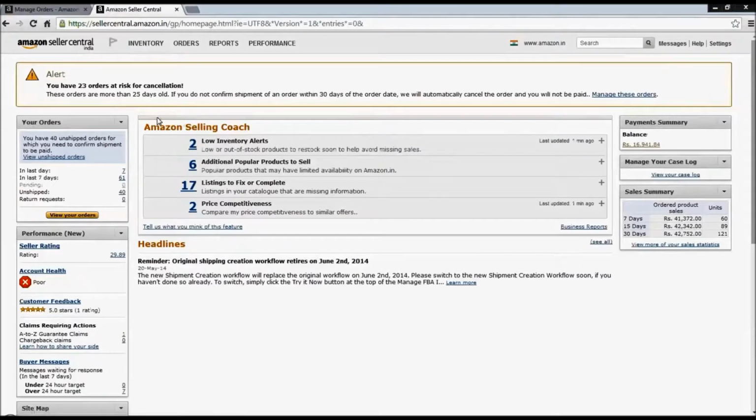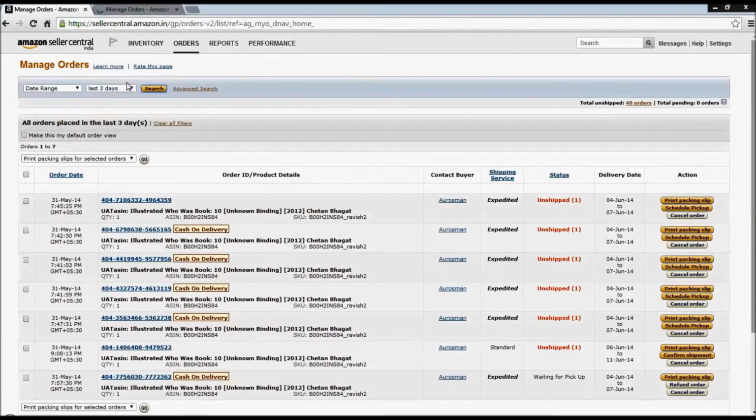Before we start the pickup scheduling process, we first need to check all the orders that have been placed. We can do so by clicking on Orders and selecting Manage Orders from the drop-down. As we know, the Manage Order page has details of both EasyShip and normal MFN orders.